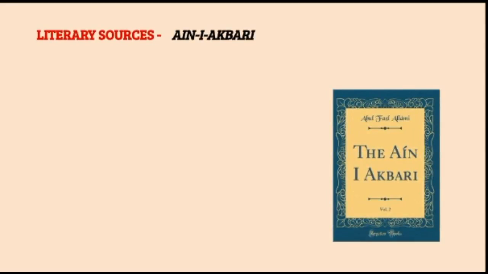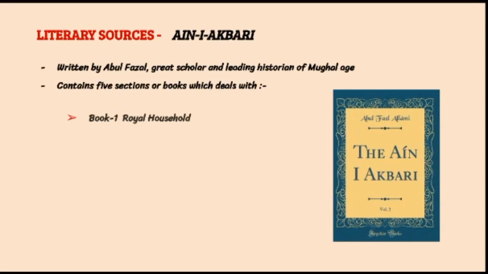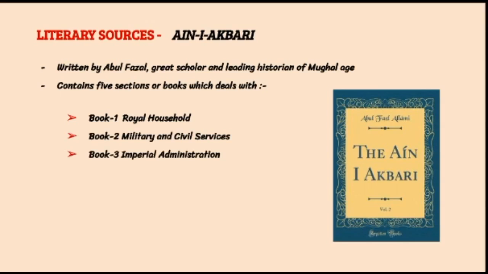Akbari is written by Abul Fazl, who was a great scholar and a leading historian of the Mughal age. His best known historical works, Akbari and Akbarnama, are written in elegant Persian. Akbari contains 5 sections or 5 books. The first book deals with the royal household. The second book is concerned with military and civil services. The third book deals with the imperial administration.